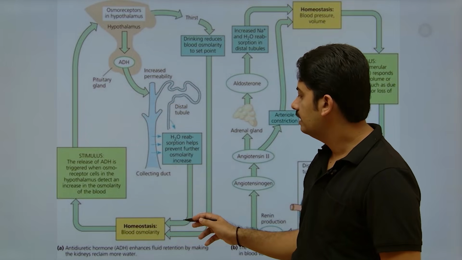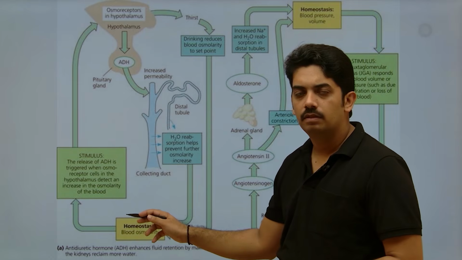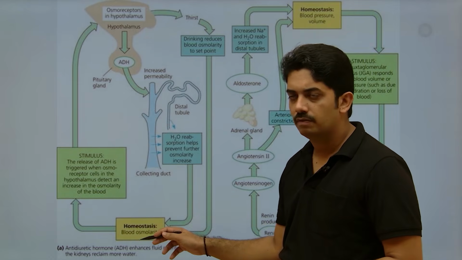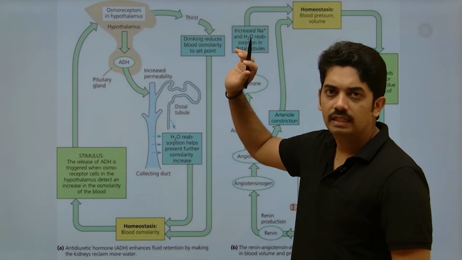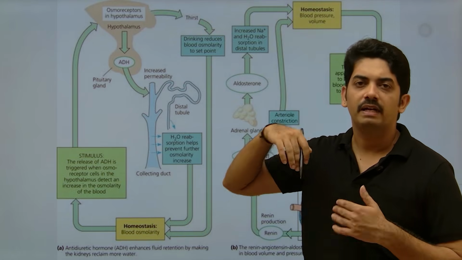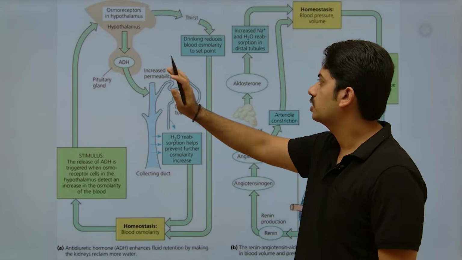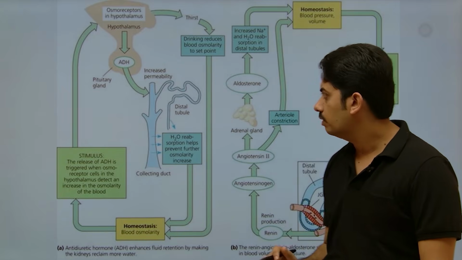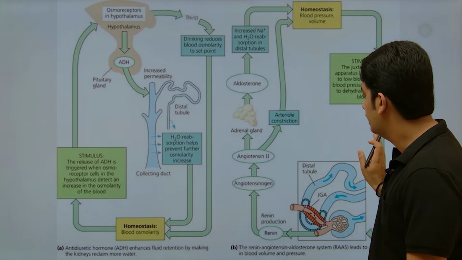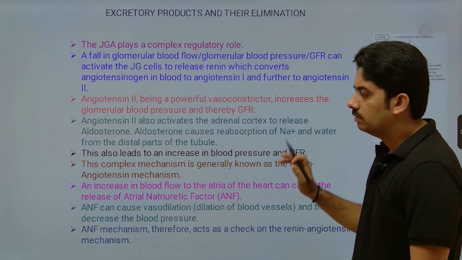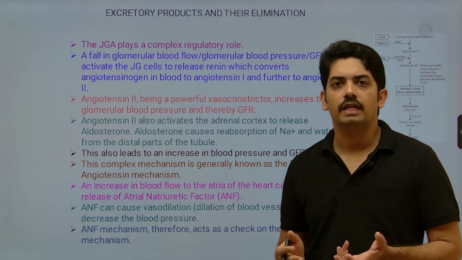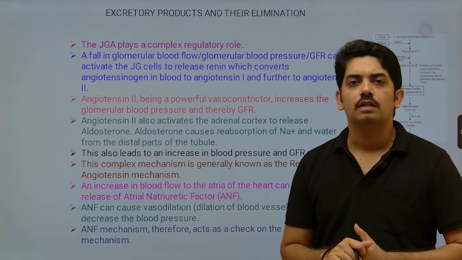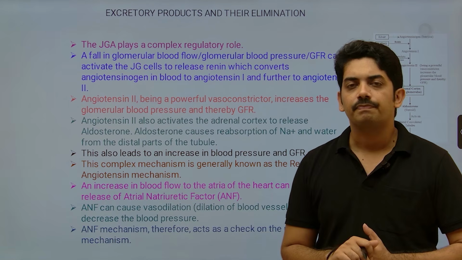Okay, so when the body fluid is more because of reabsorption, again the same osmoreceptors allow the feedback mechanism by stopping the production of ADH. Okay, so here one more is there, this I will explain now. That is one method of regaining the glomerular filtration rate to its normal level.